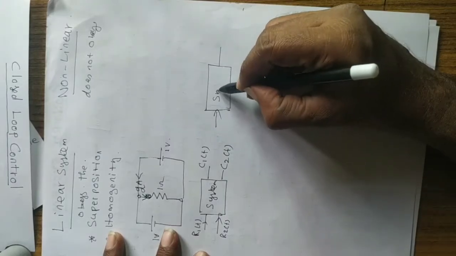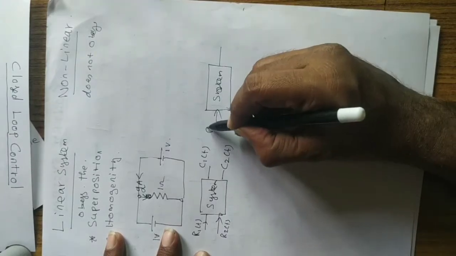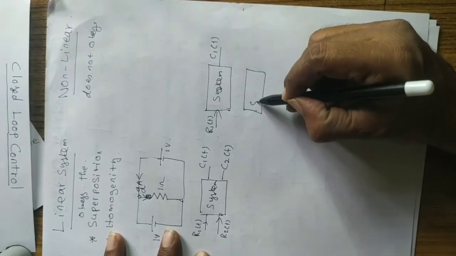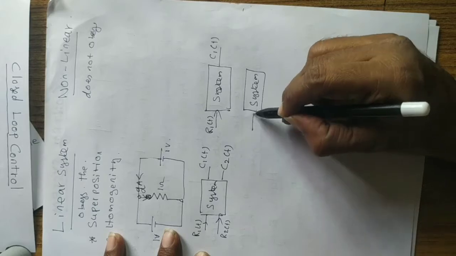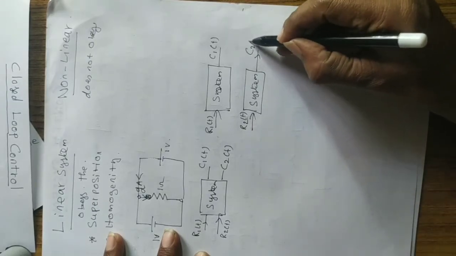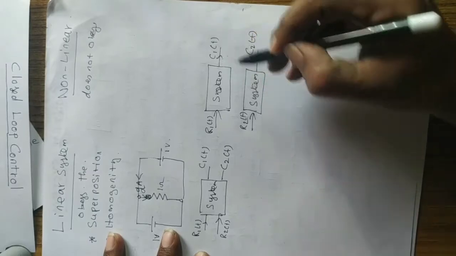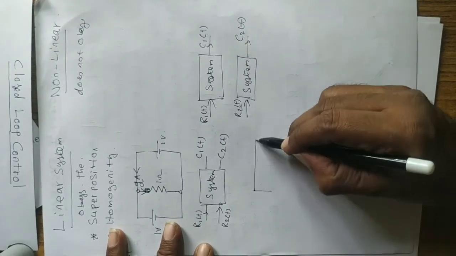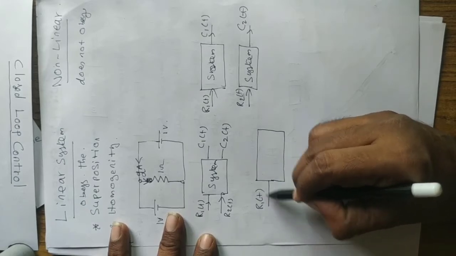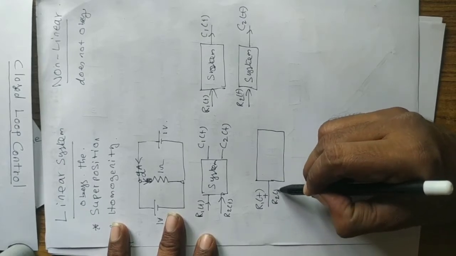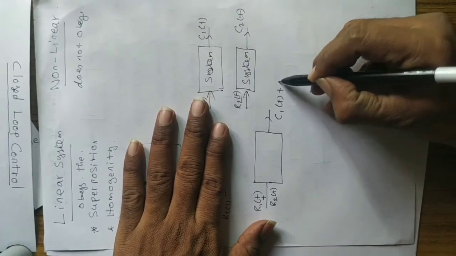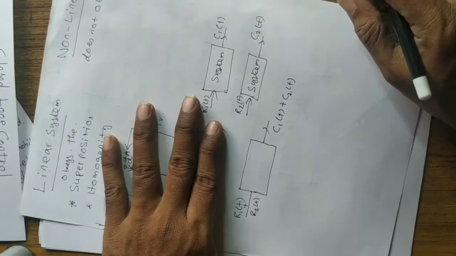When the input is R1 of t, the output is C1 of t. When the input is R2 of t, the output is C2 of t. And when the input is R1 of t plus R2 of t, the output is C1 of t plus C2 of t, right?